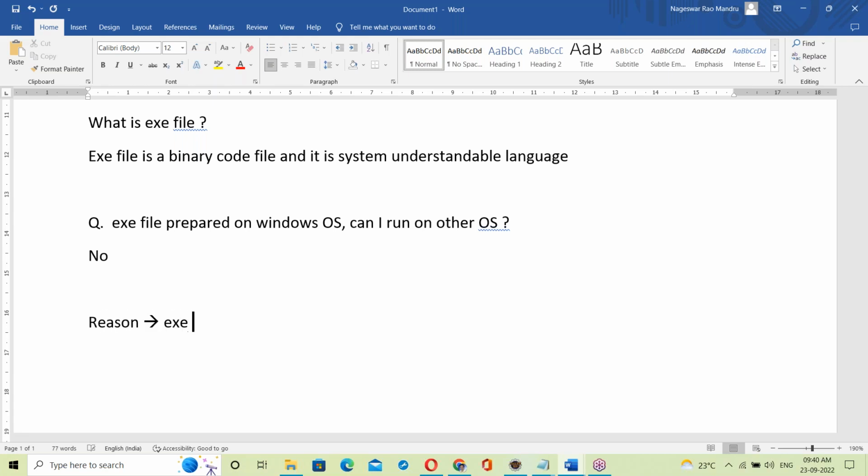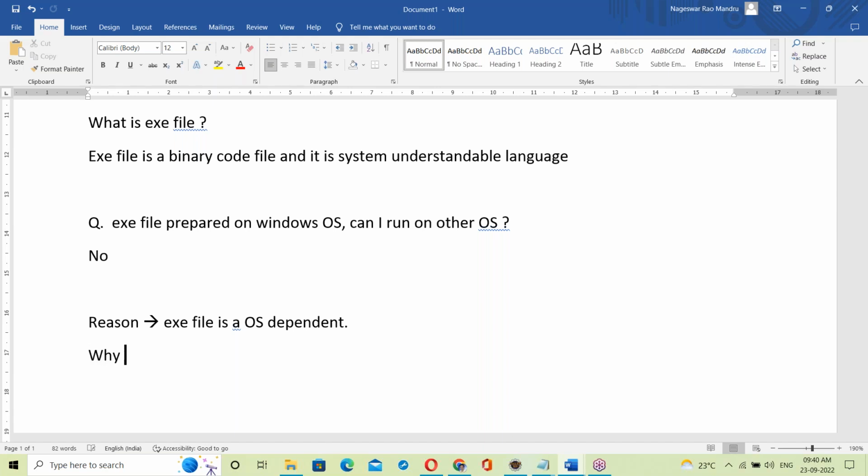The exe file is OS dependent. That is the reason: the exe file is OS dependent.